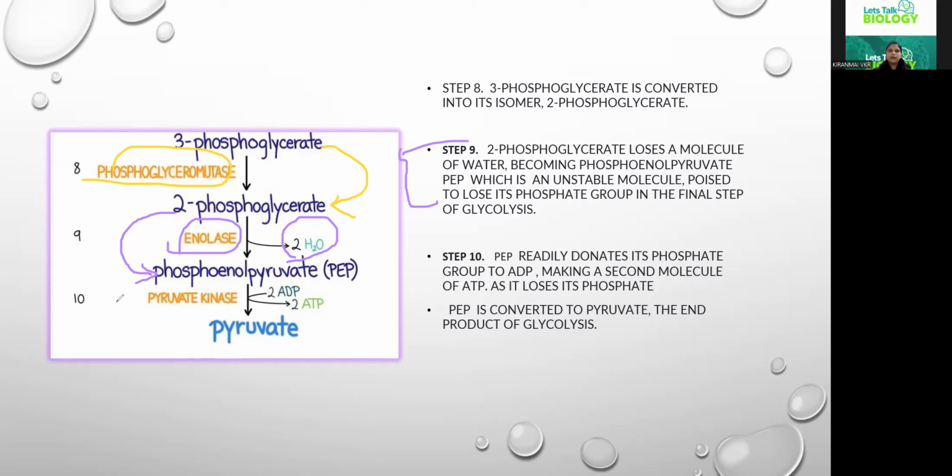Right? Then in the last step, the phosphoenol pyruvate, PEP, in the presence of the enzyme pyruvate kinase, is also donating one of its phosphate groups to ADP, making the ADP get converted into ATP. So one more energy is released. So our end product will be the pyruvate.